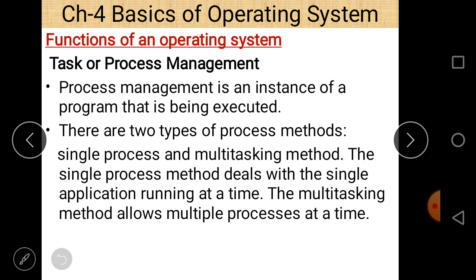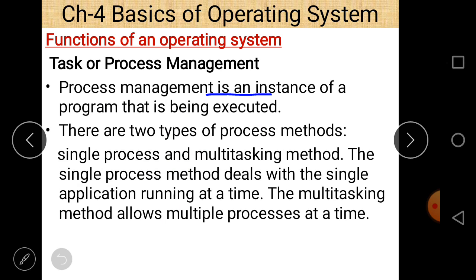Next is task or process management. A process is nothing but a program in execution. When we compare it with a program, always remember that a program is a passive entity while a process is an active entity. So process management is also done by our operating system. A process is an instance of a program that is being executed.